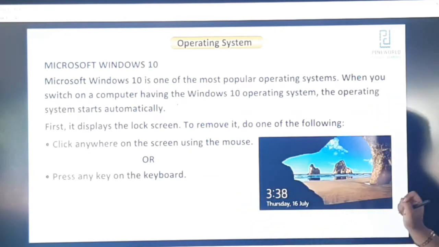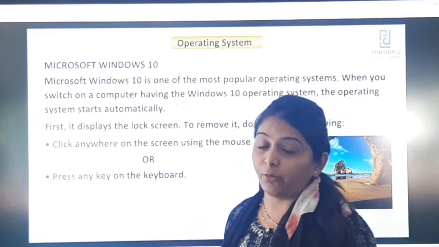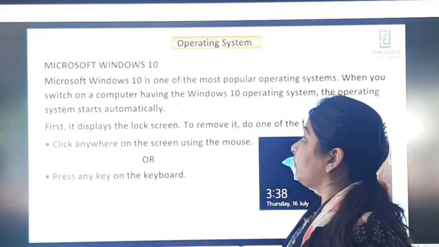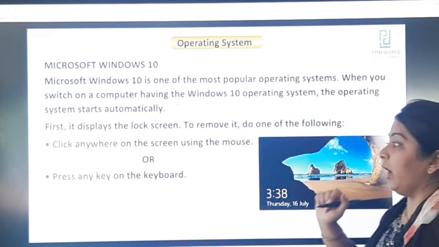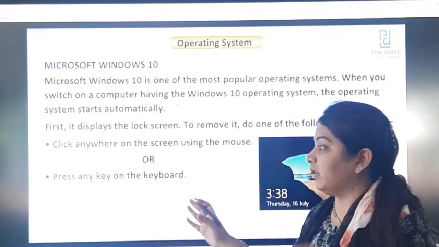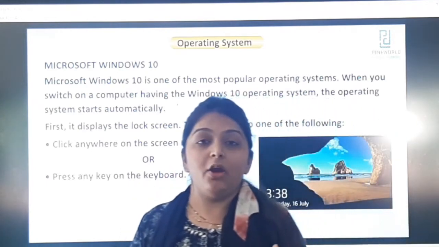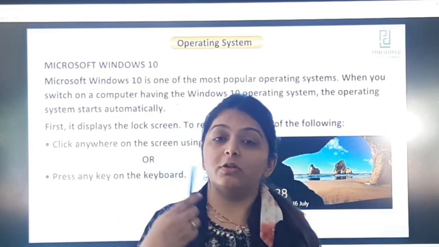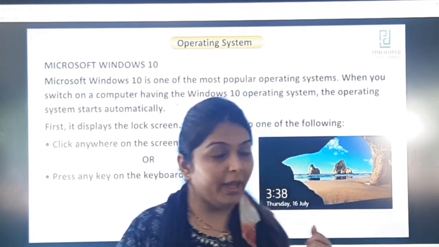This type of screen will be available when you switch on your computer or laptop. To remove it, click anywhere on the screen using the mouse, or press any key on the keyboard. You can use the keyboard, or else you can use the mouse as well.